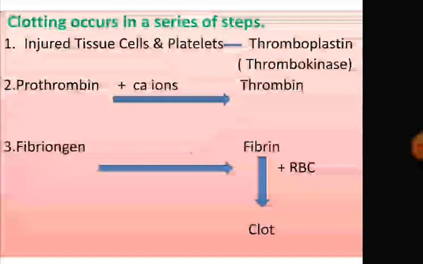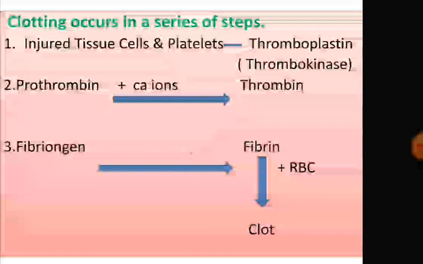Now, clotting means whenever we get some cut, we see that the blood is oozing out. But after some time, it stops. That is called clotting. There is a series of steps in this coagulation of blood. At first, the injured tissue cells and the platelets at the site of the wound release thromboplastin, which is also called thrombokinase.